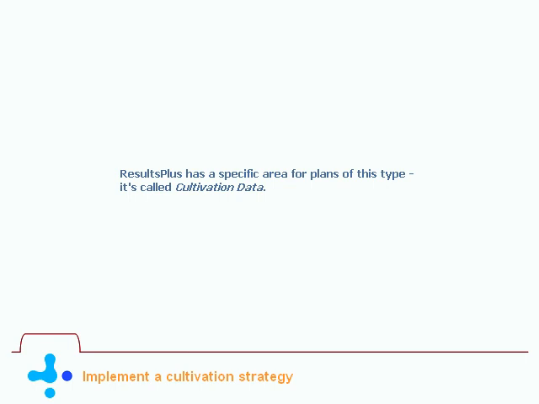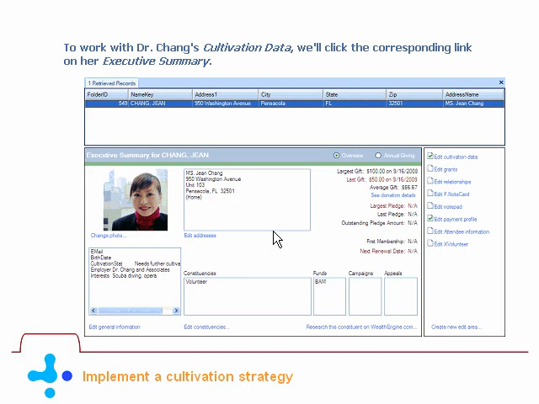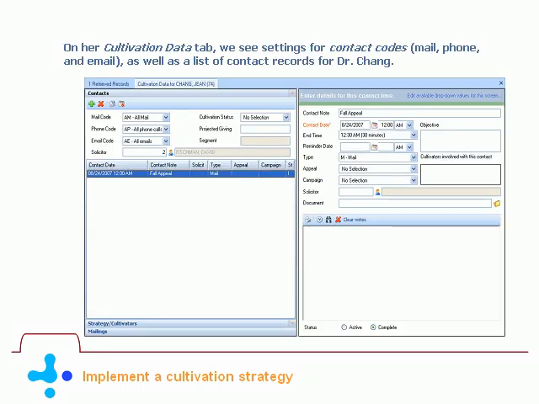ResultsPlus has a specific area for plans of this type. It's called cultivation data. To work with Dr. Chang's cultivation data, we'll click the corresponding link on her executive summary. On her Cultivation Data tab, we see settings for contact codes, mail, phone, and email, as well as a list of contact records for Dr.